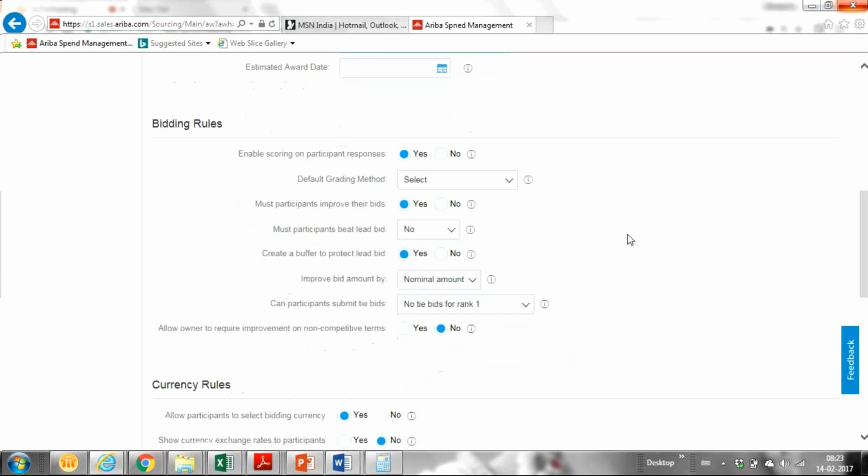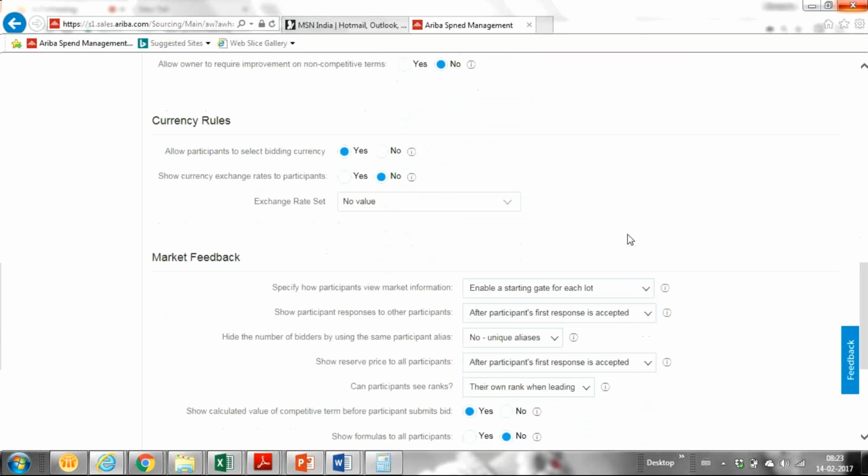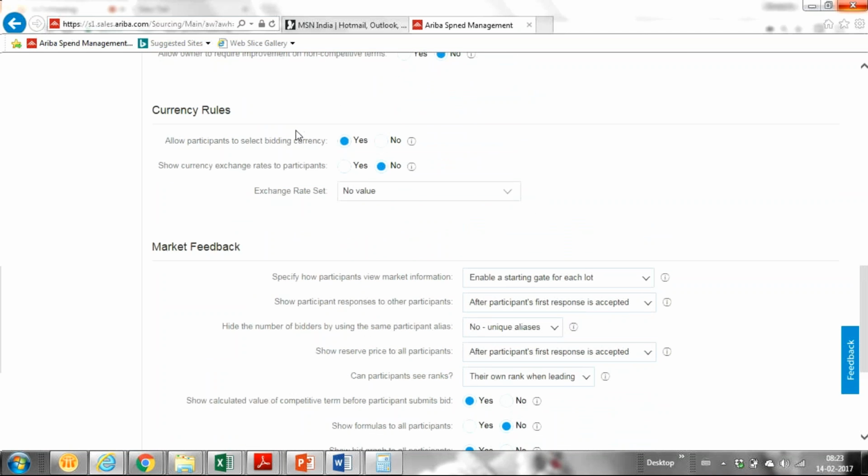Now comes the currency rules: how many types of currency can be selected by the supplier, that is, allow participants to select their bidding currency. If you say yes, then you have to give the currency exchange rate, which can be pulled from ERP or your system.